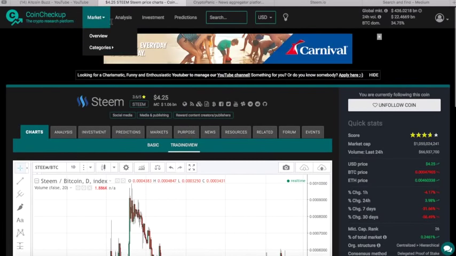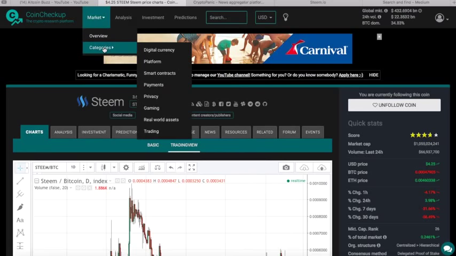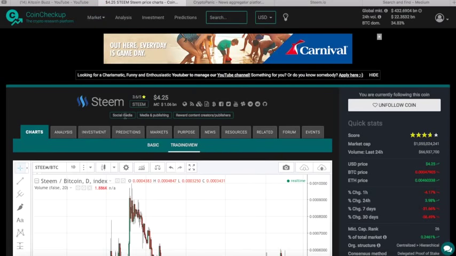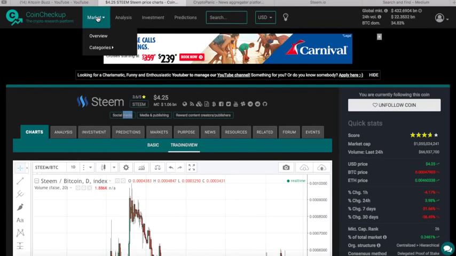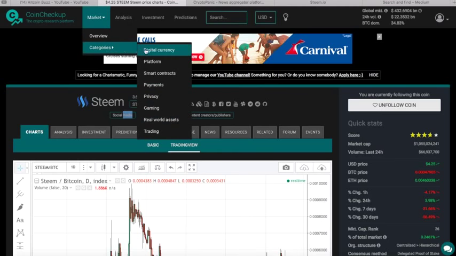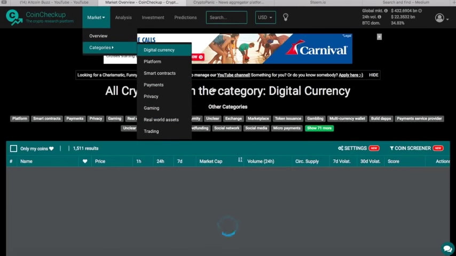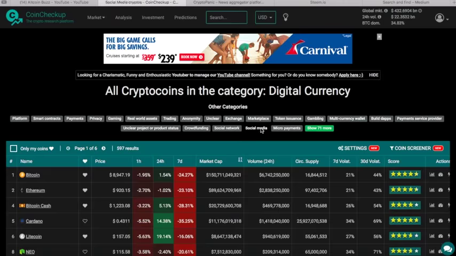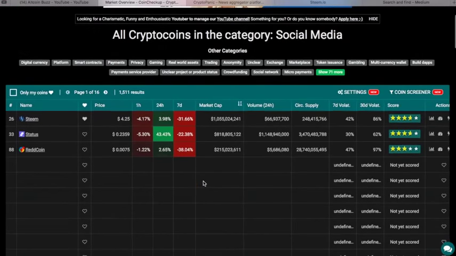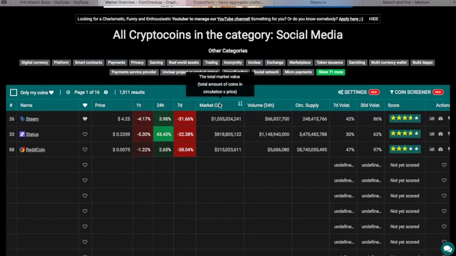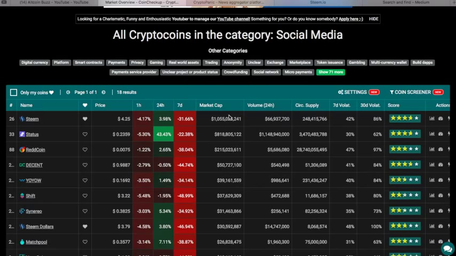All right. So I'm going to go back to my categories. Well, we can just do this button, I believe. No, won't let us. Go back to categories. Digital currencies. I want to go back to our social media tab. And here, according to market cap, yep, I got these three. So Status is in second place on market cap.